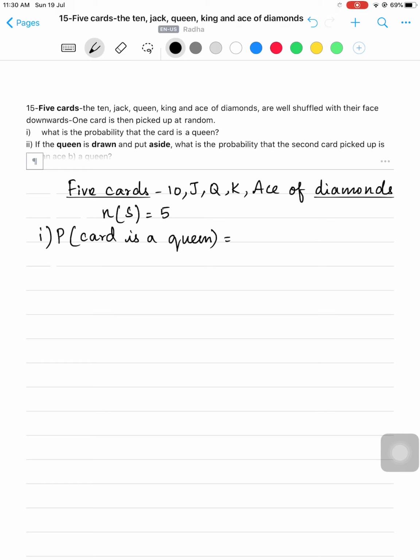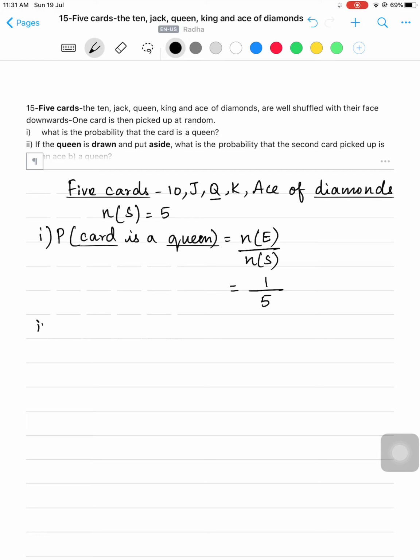And you know the formula for finding the probability? It is n of e by n of s. And you know what is n of s here? 5. And the card is a queen. So how many queen is there? Only one queen. So 1 by 5. So probability of getting a queen is 1 by 5.